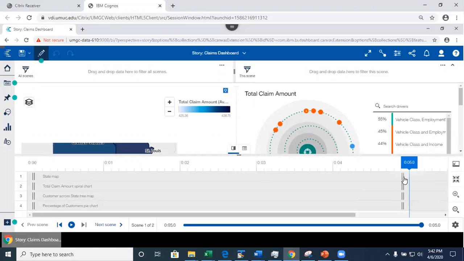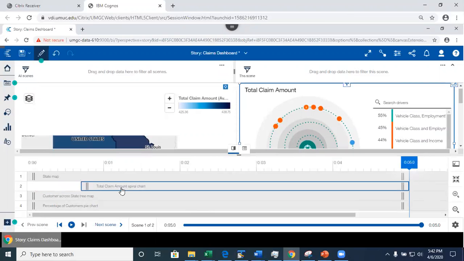By default, each scene is visible for 5 seconds, but we can change that. Suppose I want to see the state, but I don't want to see the spiral chart immediately. So I take this and I can drag and drop. When the timer reaches 2 seconds, this will show, okay?